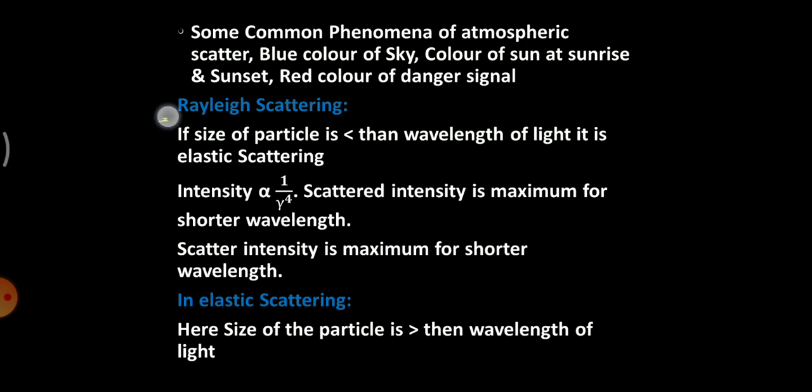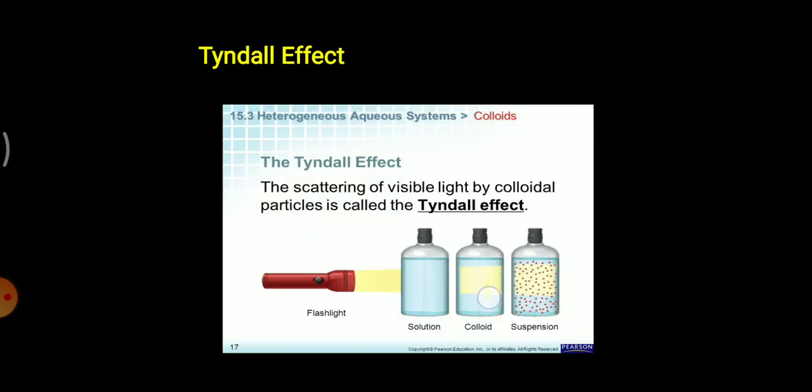In elastic scattering, what we have studied is that if the size of the particle is less than the wavelength of the light, the ray of light would be scattered. That's why you will see the ray of light. In milk, the size of the milk particle is less than the wavelength of light. That's why you are seeing that ray of light over here.